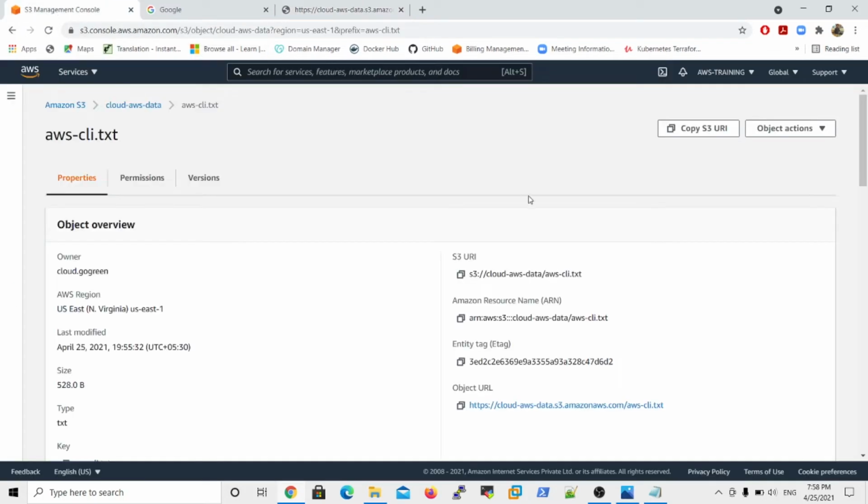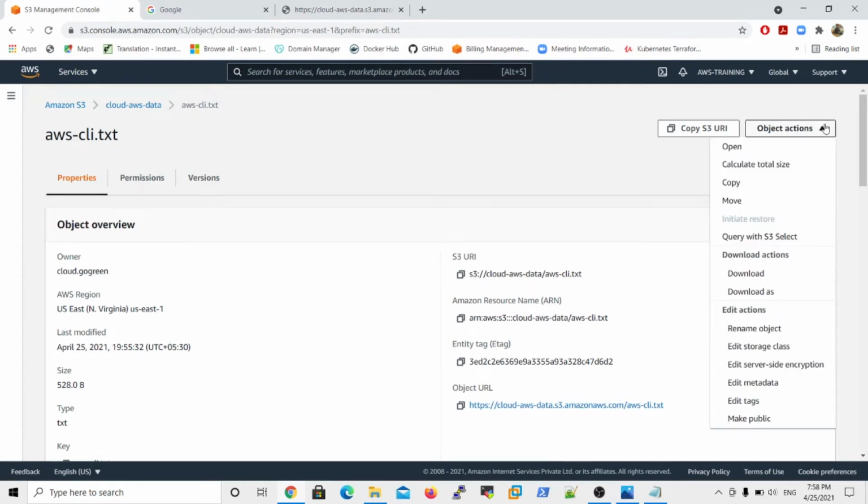And now you have a lot of options on the object actions. So what are the object options? Here is the open option, and calculate the total size. You can copy the object, move the object, query with S3 Select, and download, or download as. You can also rename the object and edit the storage class.